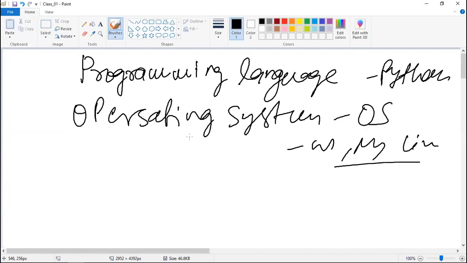Take this laptop. If I don't have the Windows operating system, I cannot run this Paint application. Or if I write a Python program, I cannot run that Python program on this system. So in general, an operating system is used for running a program on your hardware.